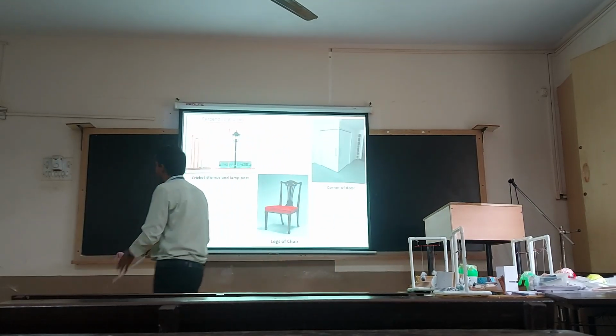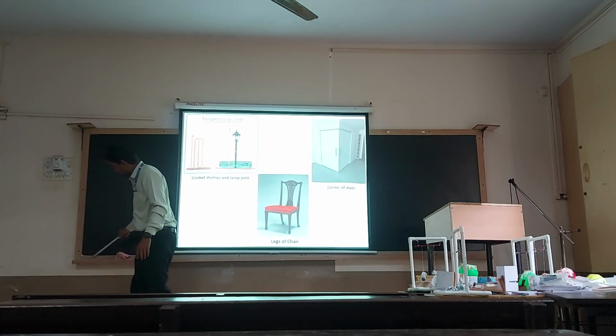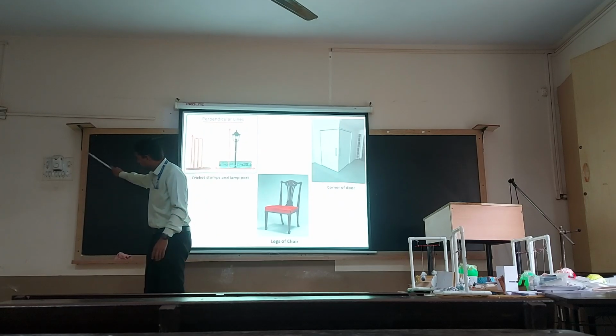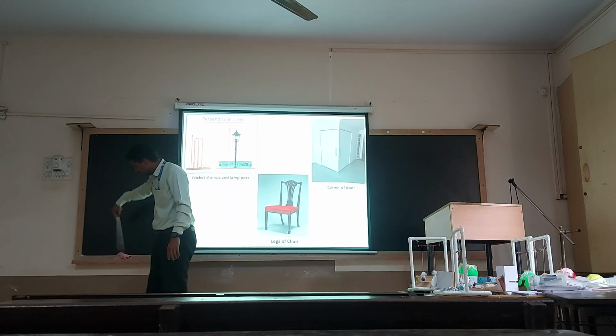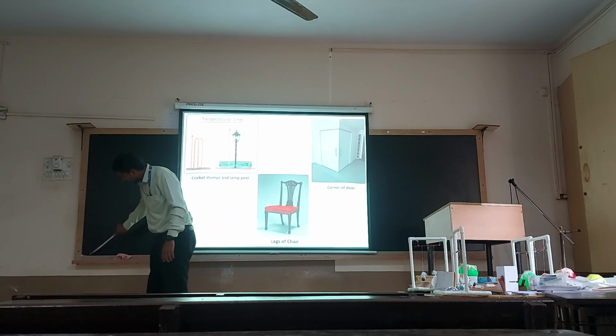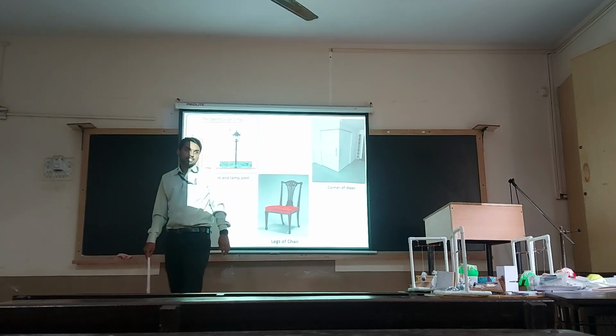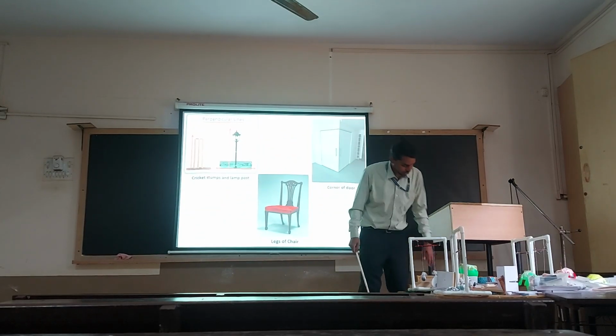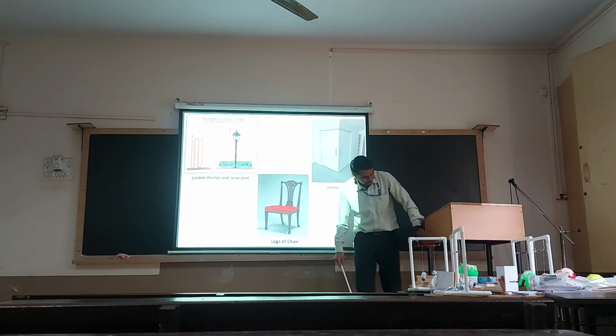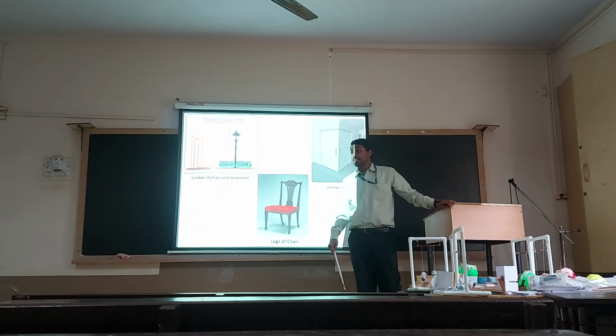One more example that lies in our class is the frames of this blackboard. One line is traveling along the x-axis, and another is traveling along the y-axis. They are exactly making 90 degrees. So these are also perpendicular. Yes, exactly. You can see they are making a 90 degree angle.